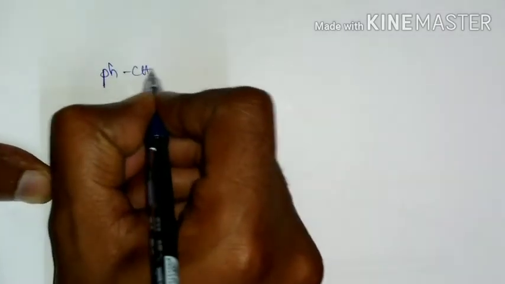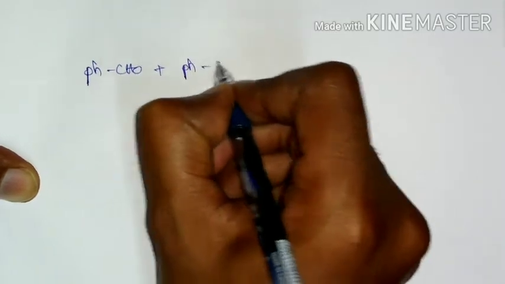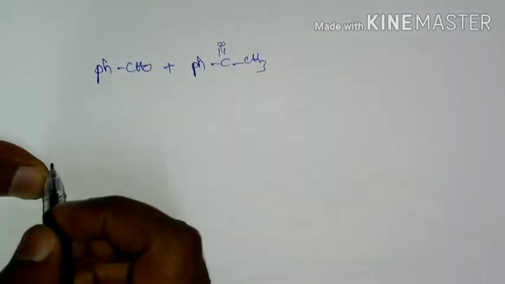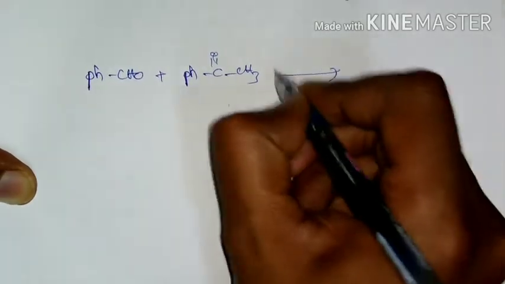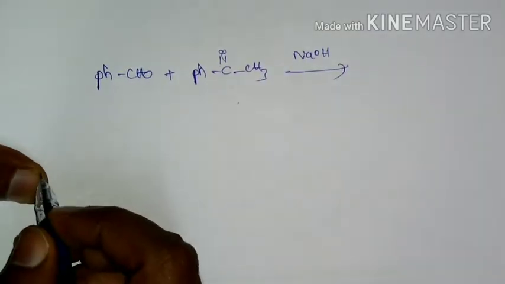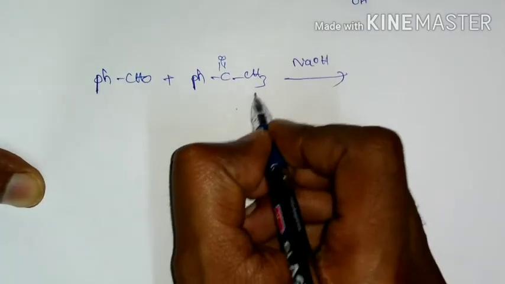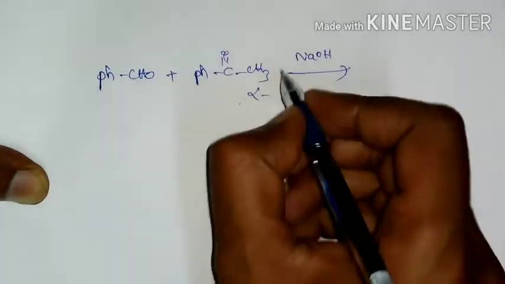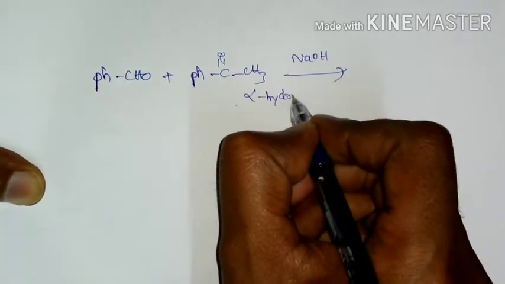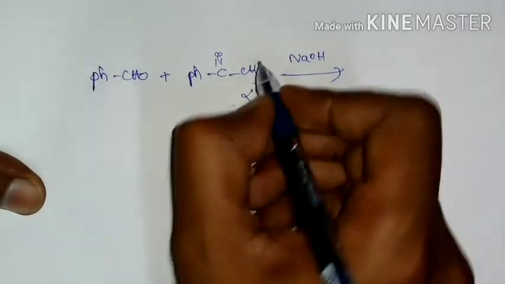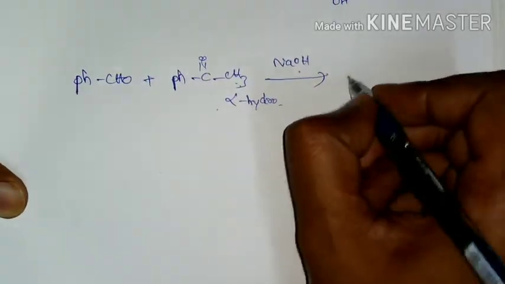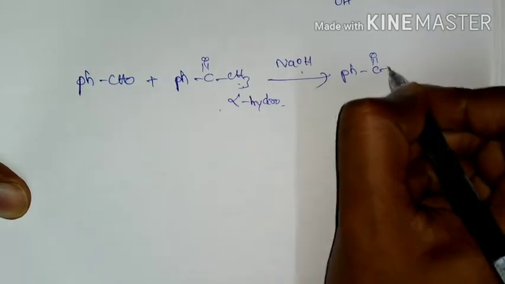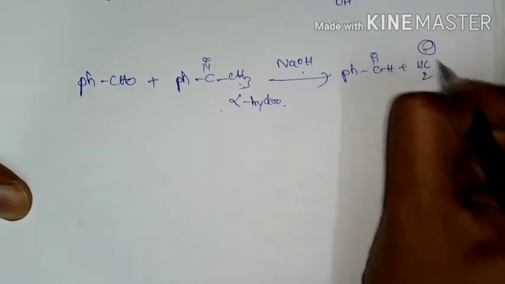That is, if you take benzaldehyde and if it is treated with acetophenone. So here these two carbonyl compounds are different carbonyl compounds. If it is treated with sodium hydroxide, what happens is this aldol condensation will occur if the carbonyl compound has alpha hydrogen. So this alpha hydrogen will be abstracted by base and it is going to generate carbanion.